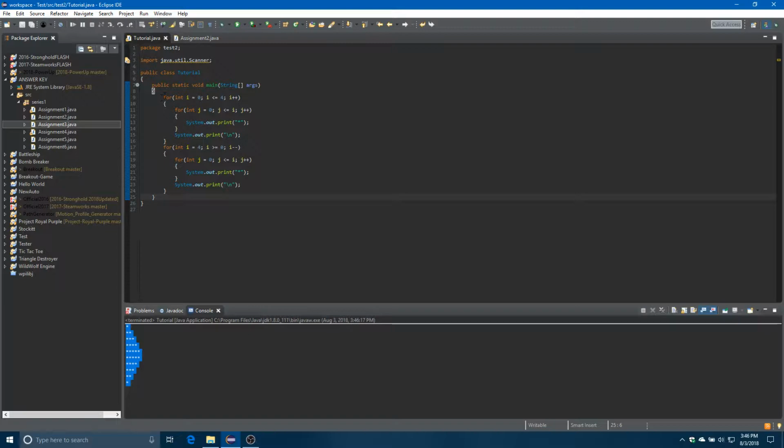You'll notice that there seems to be a certain format that I used. Usually, your first for loop will be how many rows you have. For example, this runs through 5 times. I have 5 rows right here, and then this just dictates how many stars you print out on each line, or how many objects you print out on each line. That's pretty much it for nested for loops. So the next thing we're going to do is enhanced for loops.